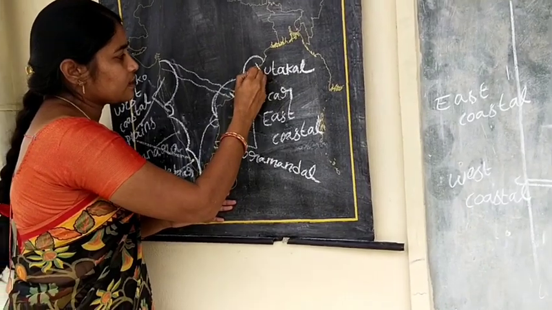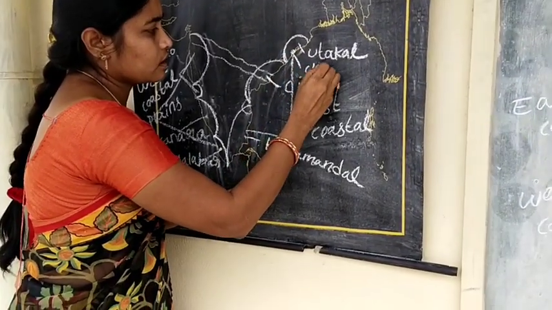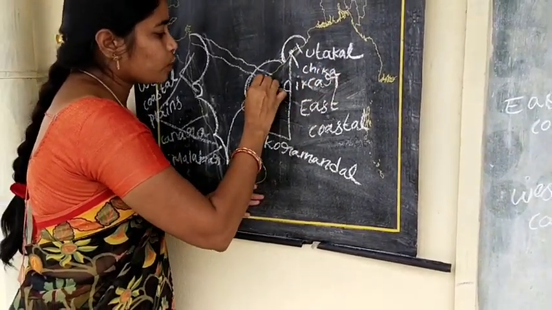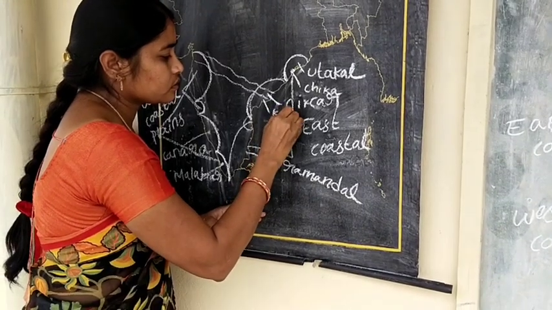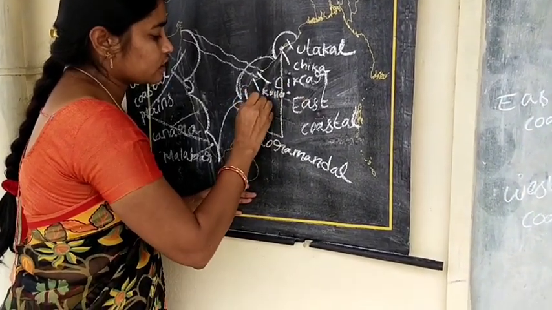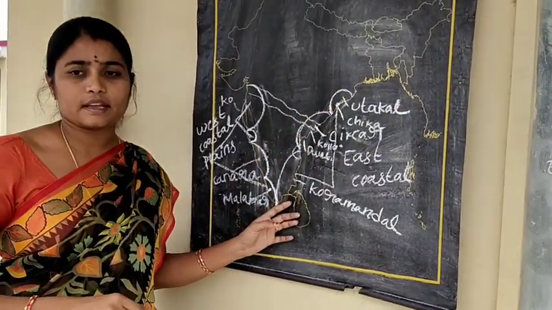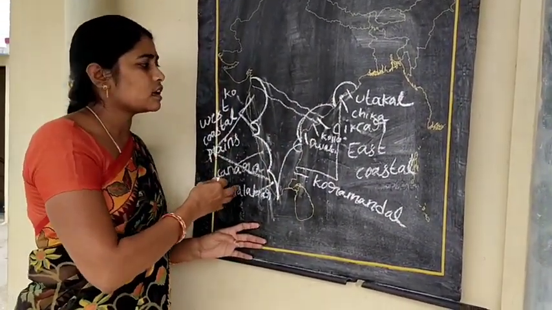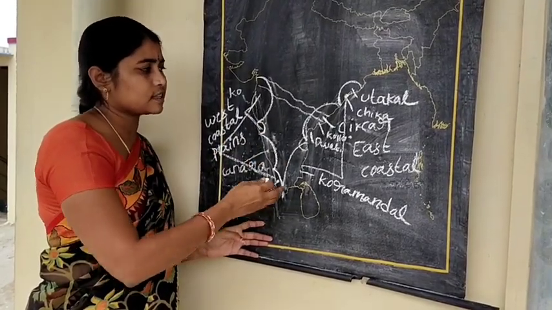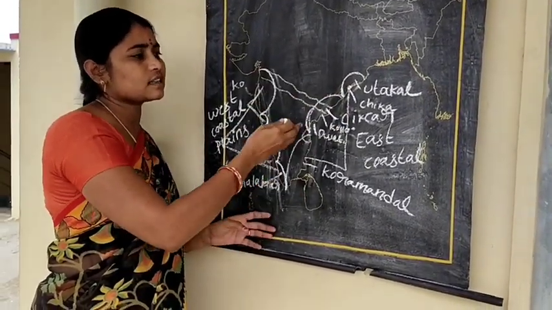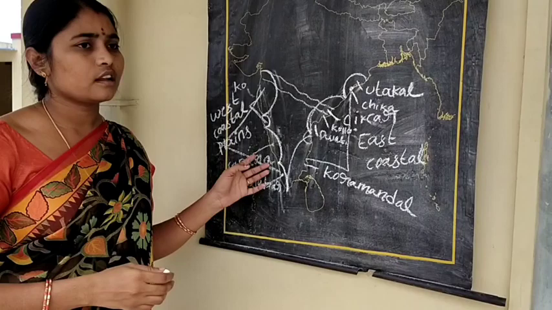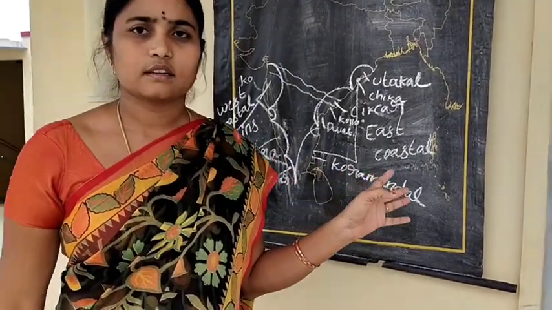Chilka in Odisha, Kolleru, Pulicat are lakes in East Coastal Plains. There are no lakes in West Coastal Plains. These are the differences between East Coastal Plains and West Coastal Plains.